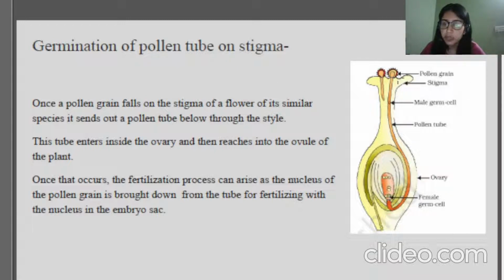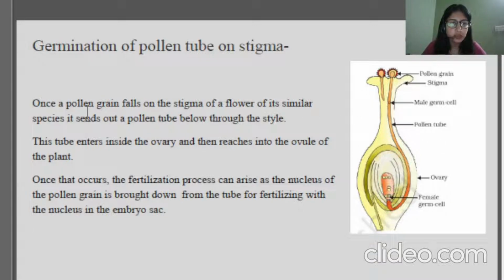And if it is from the similar species, then it will show compatibility, and the pollen tube will germinate and grow towards the ovule to enter the ovule. The male gametes will be released in the embryo sac, and they will fuse with the female nuclei to undergo fertilization and make the zygote in the embryo sac. So this is what the whole structure was depicting.